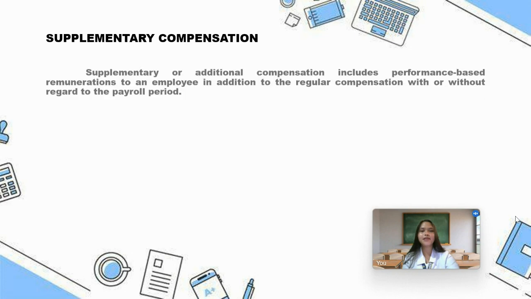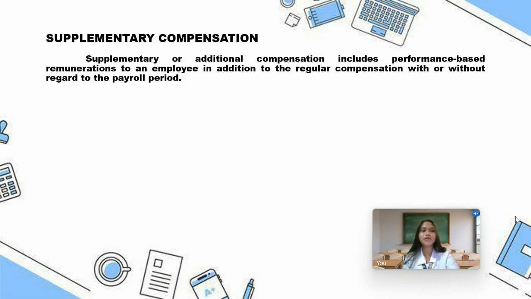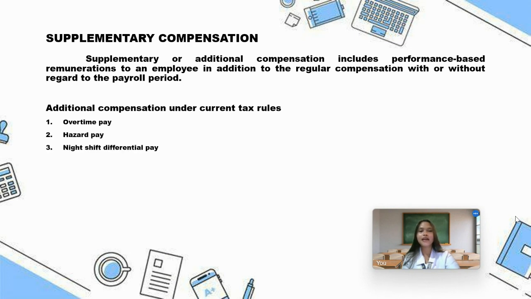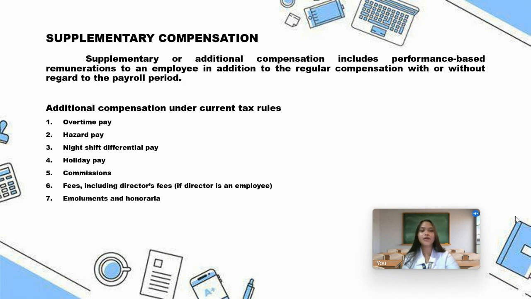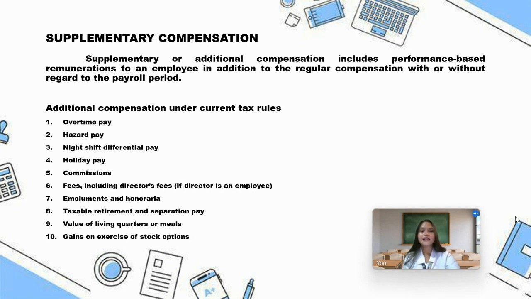Supplementary compensation. Supplementary or additional compensation includes performance-based remunerations to an employee in addition to the regular compensation, with or without regard to the payroll period. Additional compensation under current tax rules: we have overtime pay, hazard pay, night shift differential pay, holiday pay, commissions, fees including director's fees if the director is an employee, emoluments and honoraria, taxable retirement and separation pay, value of living quarters or meals, gains on exercise of stock option, and profit sharing and taxable bonuses.